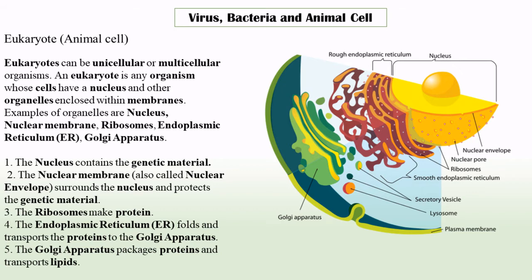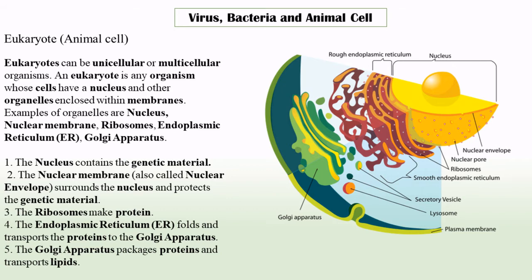Number 1, the nucleus contains the genetic material. 2, the nuclear membrane, also called nuclear envelope, surrounds the nucleus and protects the genetic material. 3, the ribosomes make protein. 4, the endoplasmic reticulum, ER, folds and transports the proteins to the Golgi apparatus.